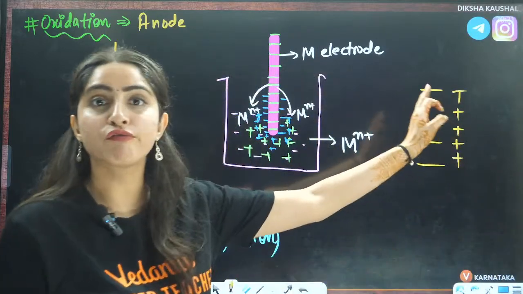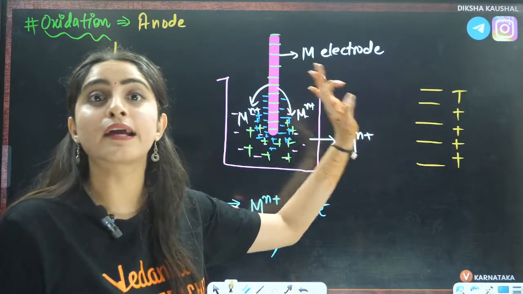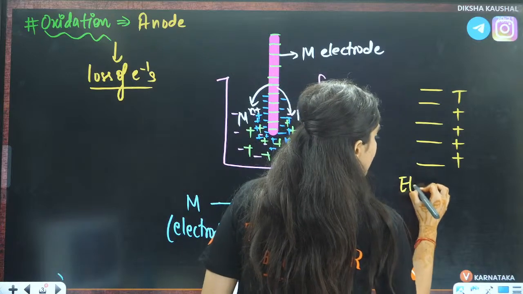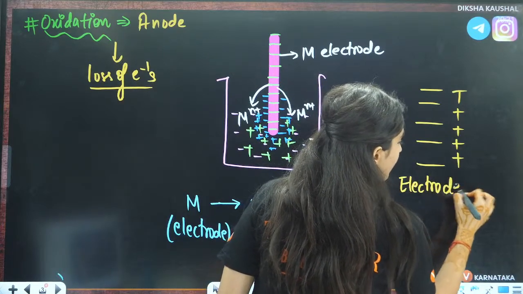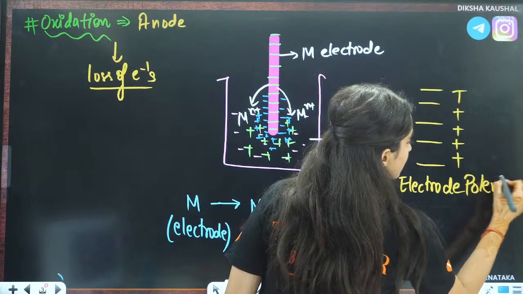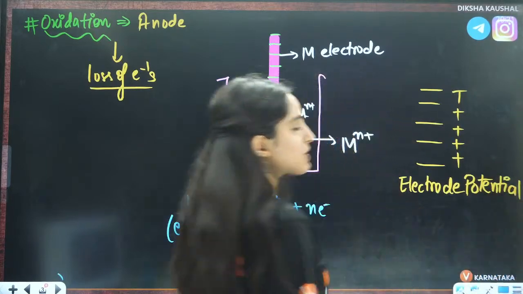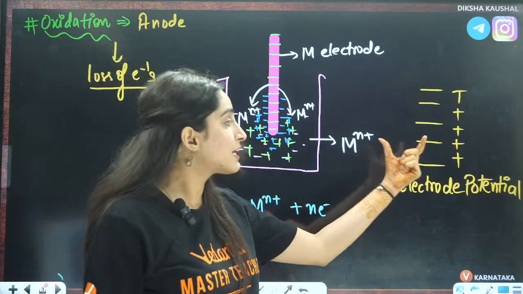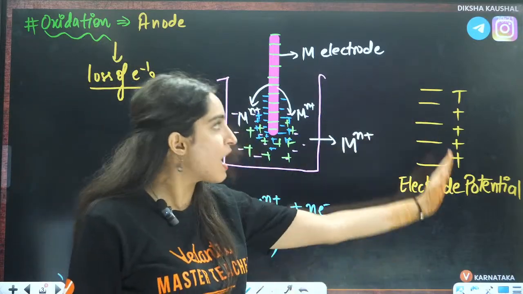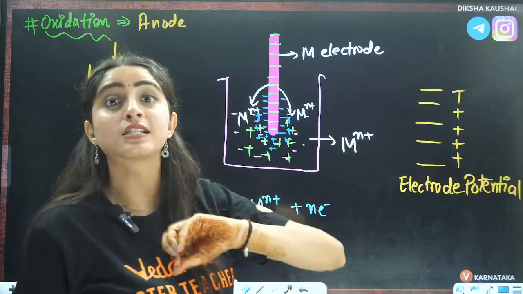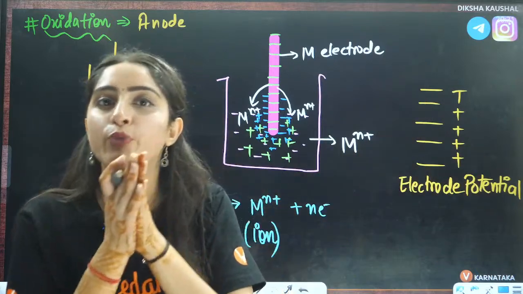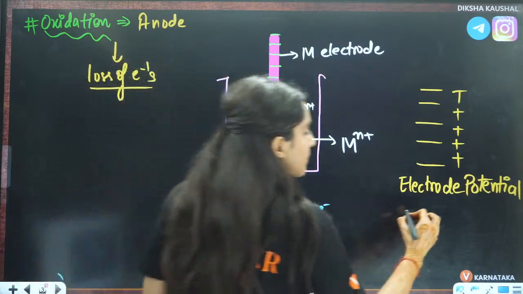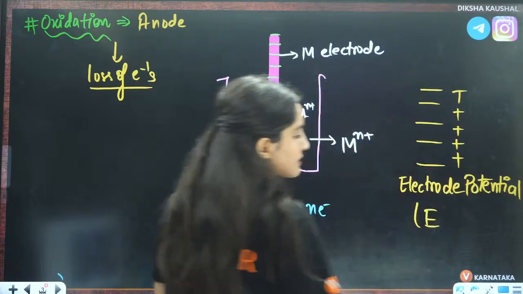And because of this thing, there is electrode potential, right? This thing is called the separation of the charge, the development of this positive and negative charge. This is called electrode potential, that is represented by E, right?